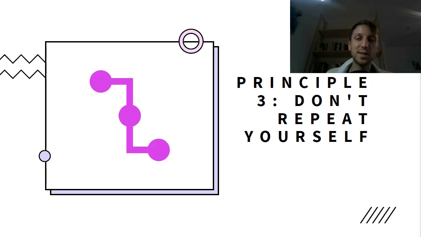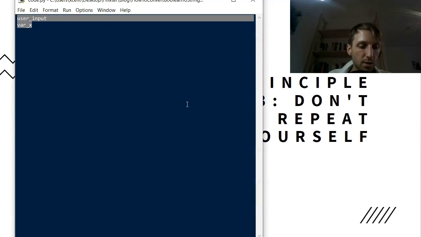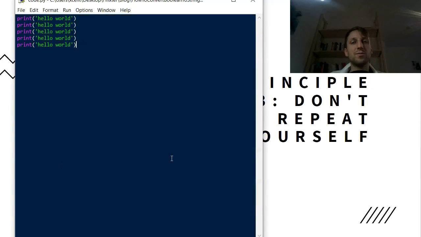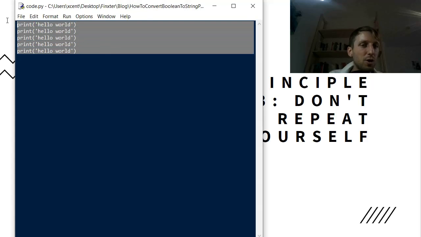A negative example is the following Python code. This Python code clearly violates the don't repeat yourself principle. Why? Because we have this print hello world, the same code again and again. So the code repeats itself. There is some redundancy in the code, so we must do something about this.